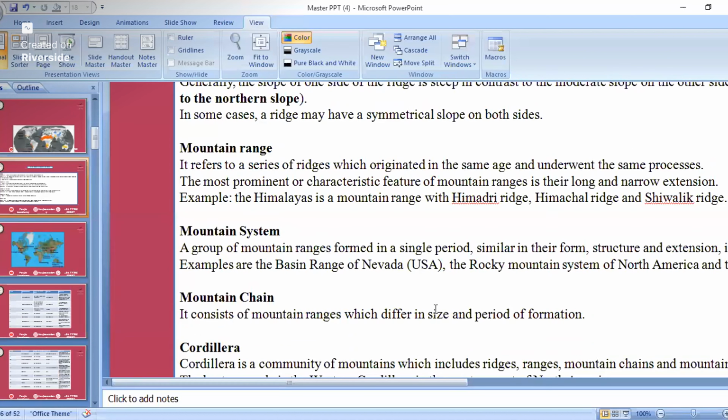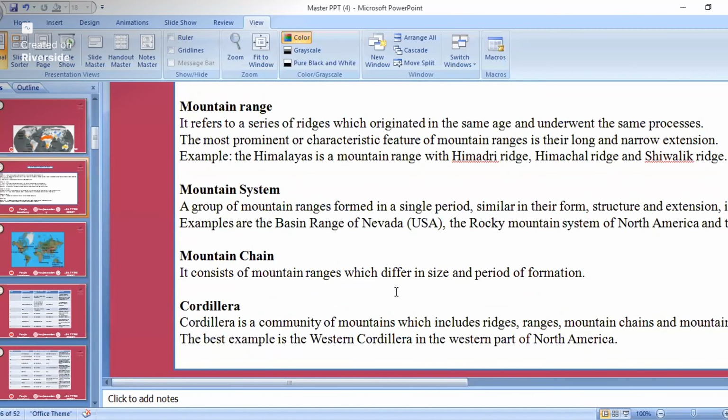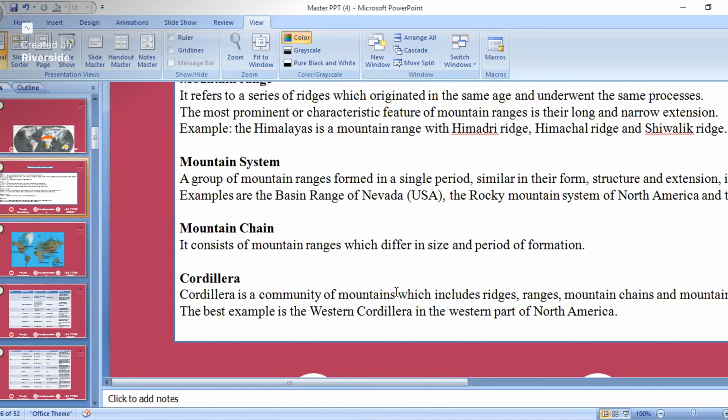And then a mountain system forms a chain. So it consists of mountain ranges which differ in size and period of formation. Now next we come to the cordillera. What is a cordillera? That is a community of mountains which includes ranges and mountain chains. So that is cordillera. An example you can see is in North America or South America.